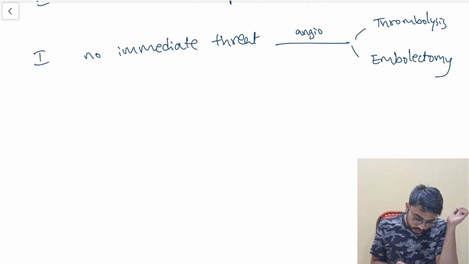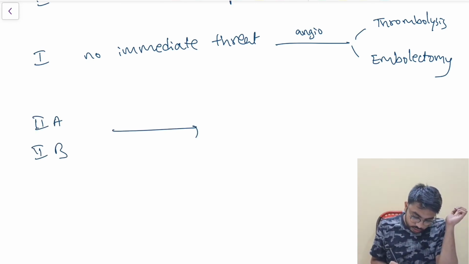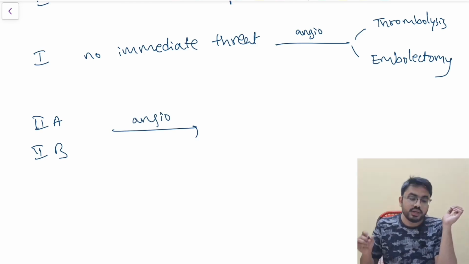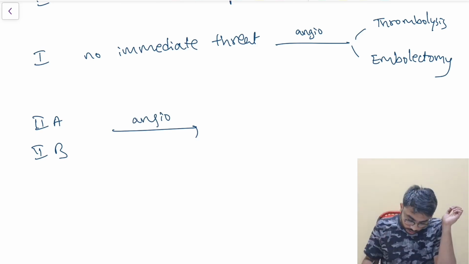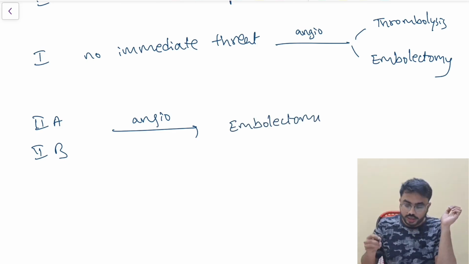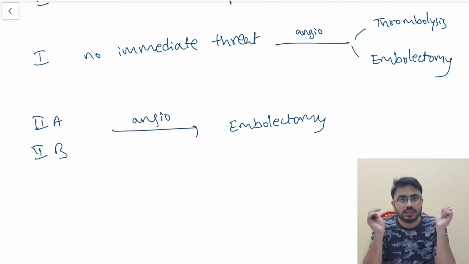Coming to stage 2A and 2B, I have to do angio. After getting the angio, now I have to do embolectomy only. I cannot use intraarterial thrombolysis as the treatment. I have to go for embolectomy if it is class 2A or 2B.